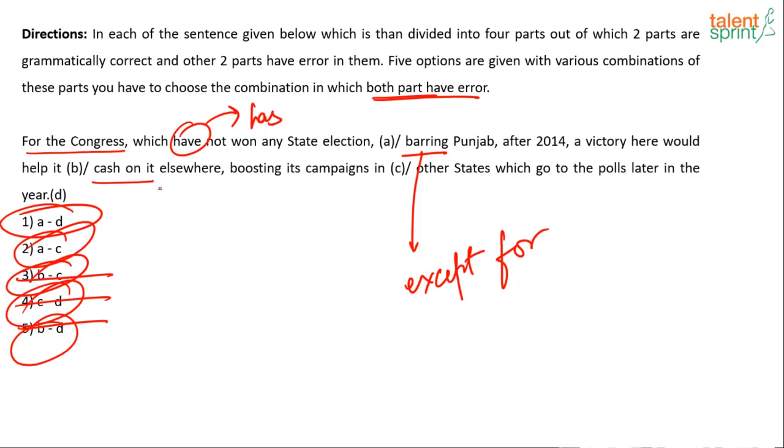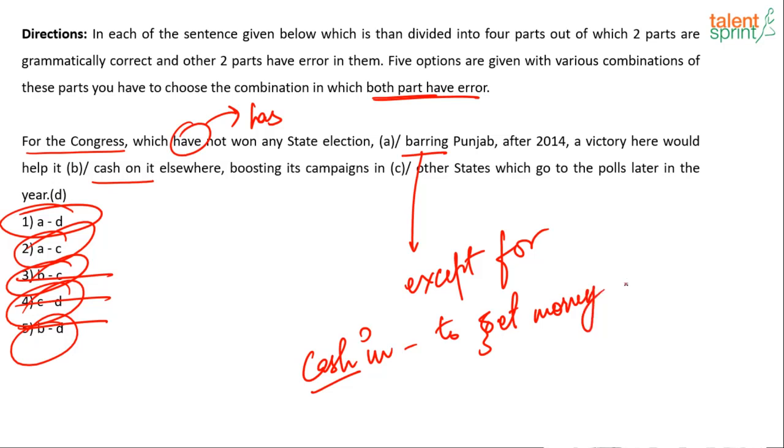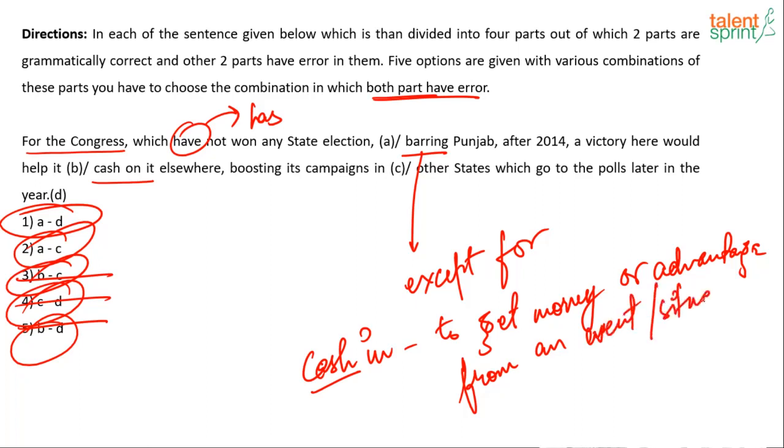Which one? Okay, so C has error, and the error is cash on. When cash is being used as a phrase, the phrase goes like this: cash in and not cash on. And what is the meaning of cash in? It's not something that is always related to money, since the word cash is there, it can be related to money, but it can also mean to get money or advantage from an event or situation, right? So that is the meaning of cash in